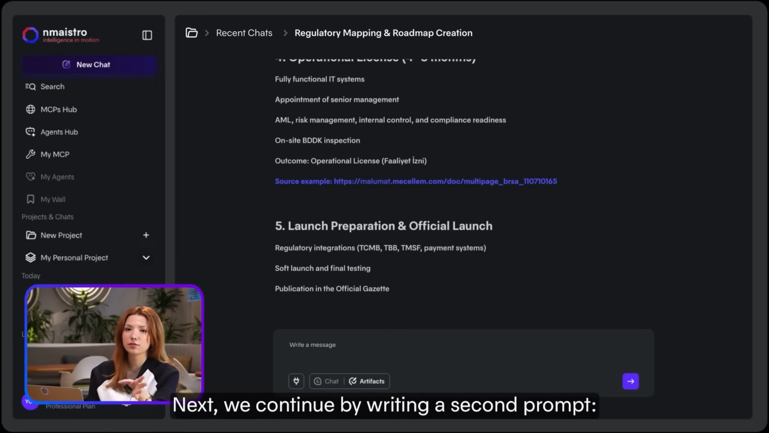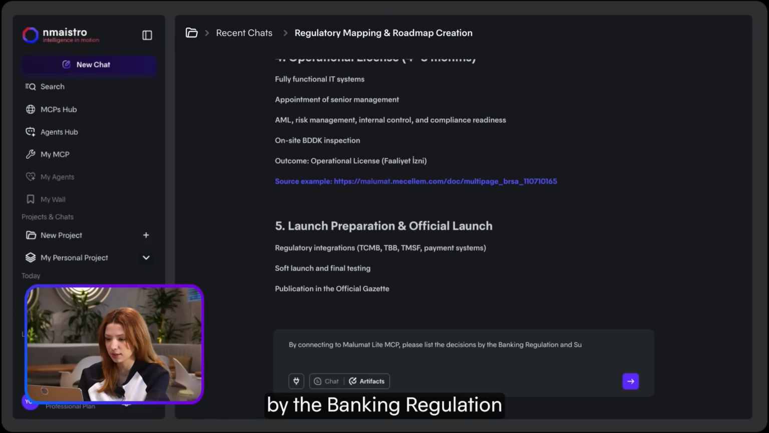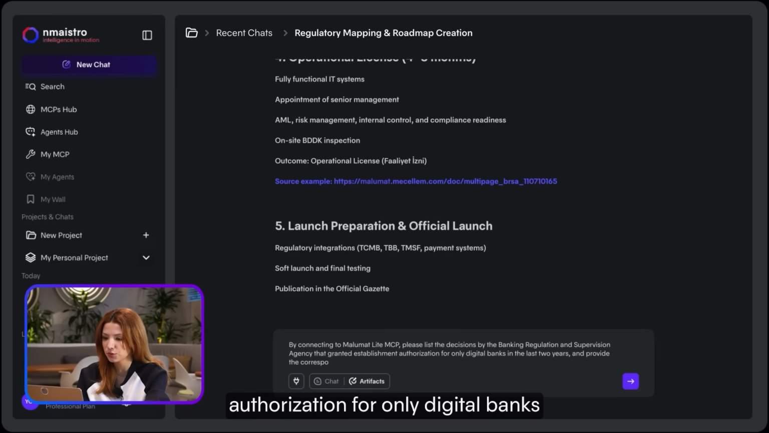Next, we continue by writing a second prompt. By connecting to Malumat Light MCP, please list the decisions by the Banking Regulation and Supervision Agency that granted establishment authorization for only digital banks in the last 2 years and provide the corresponding authorization decisions.